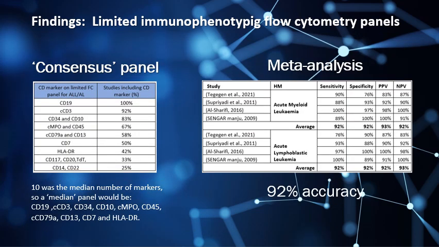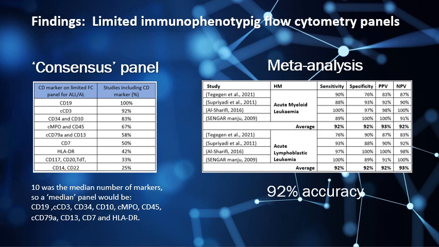When we had a look at coming up with a consensus 10 marker panel, as that was the median number of markers, what we found is that CD19 was recommended in all panels at 100%. The next most common was cytoplasmic CD3 with the majority of panels, and this is used to determine T cell lineage. CD34 and CD10 were in 83% of the markers, and that was for stem cells and acute lymphoblastic leukemia.